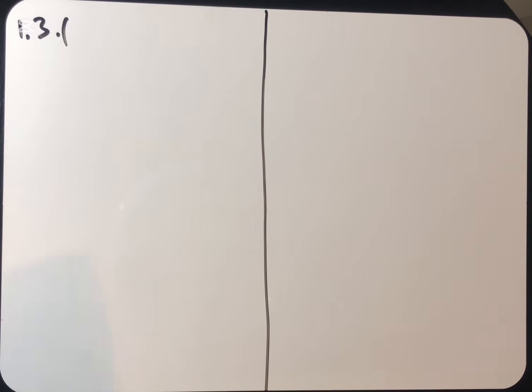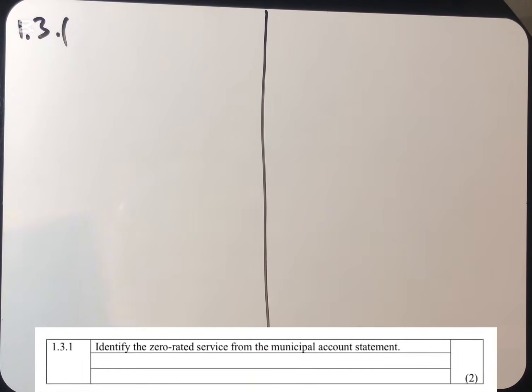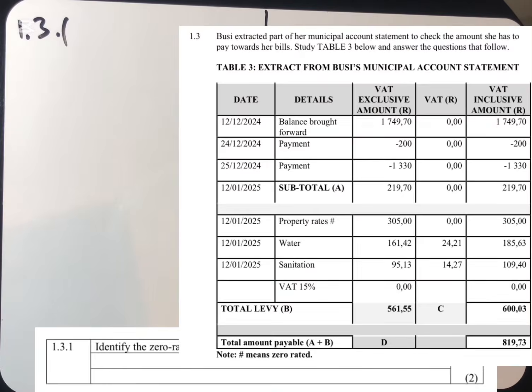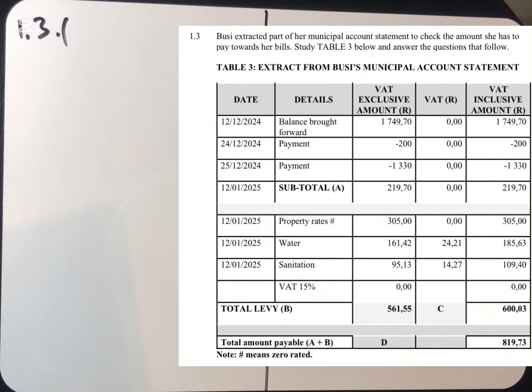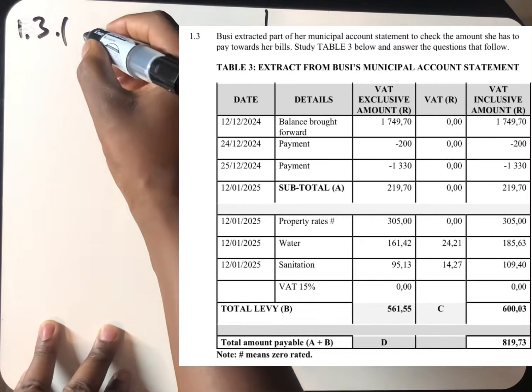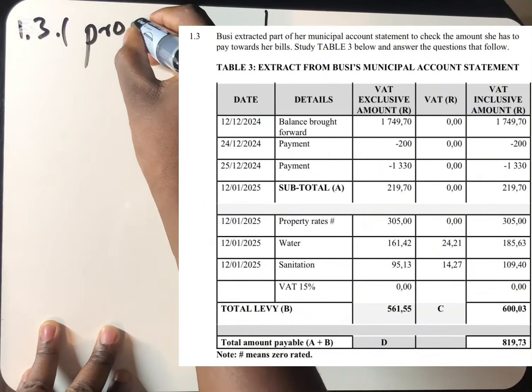Zero rated. So the first question says: identify the zero rated service from the municipal account statement. What we need to do is, we know that the zero rated service is represented by a hash. We go to our statement and check if we do have a hash on the statement. Yes, we do have a hash. The hash that we get here is from what? Property rates. So our answer here is property rate.